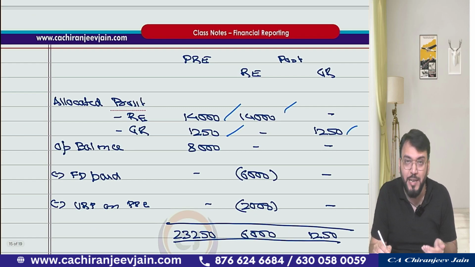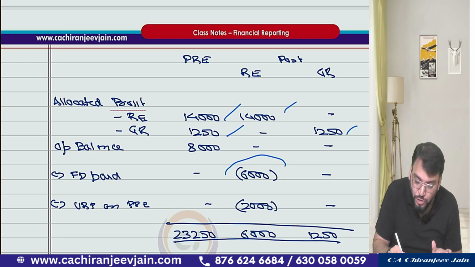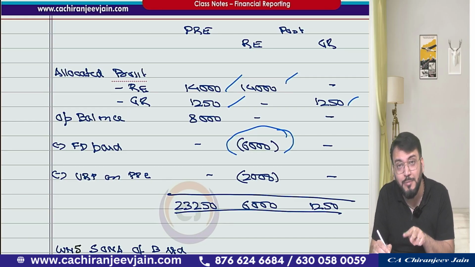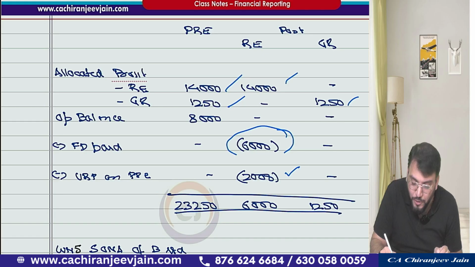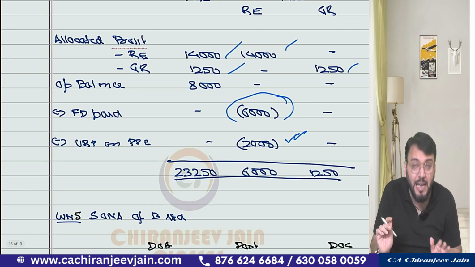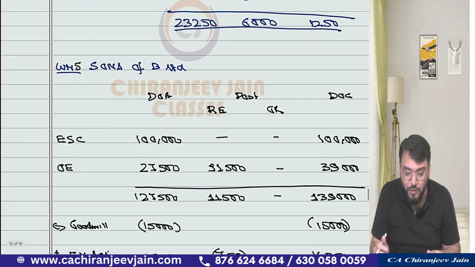Then opening balance will be added, then minus final dividend paid from post acquisition profit, then minus URP on PP. Now URP on PP for Charan Limited, they have transferred to Bajaj Limited at a profit of 2,000. So we have deducted 2,000 from post acquisition retained earning. Got this point? So this becomes the analysis of profit. Now we'll come to statement of net asset.